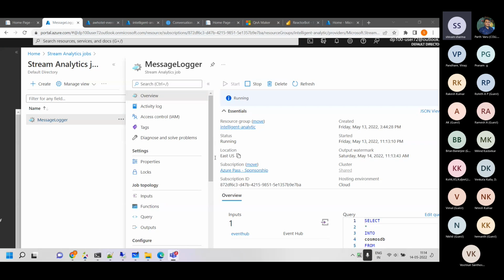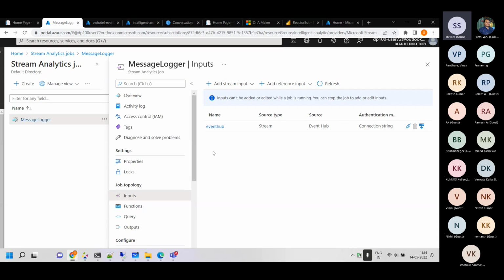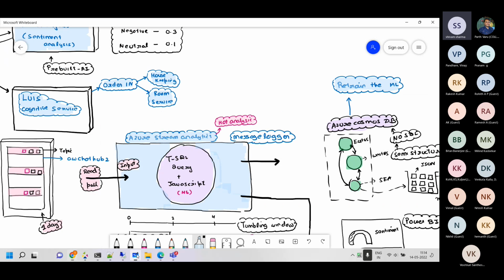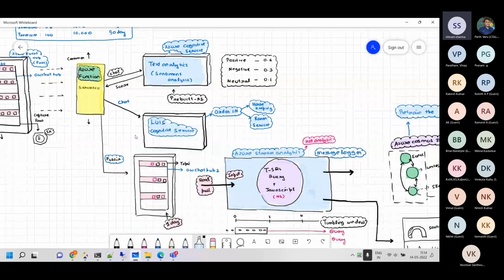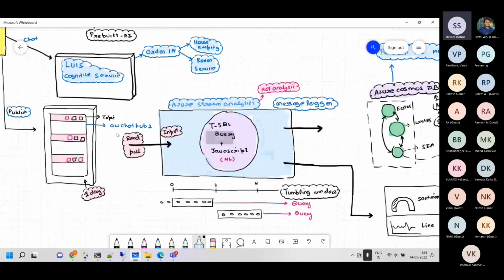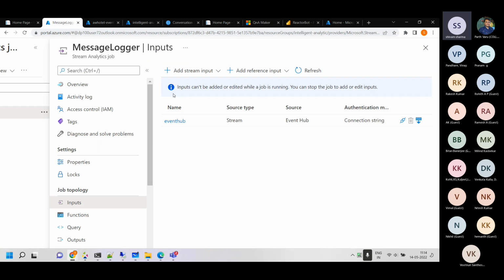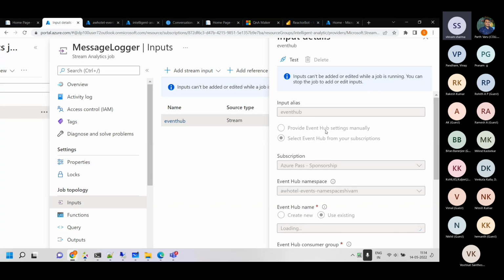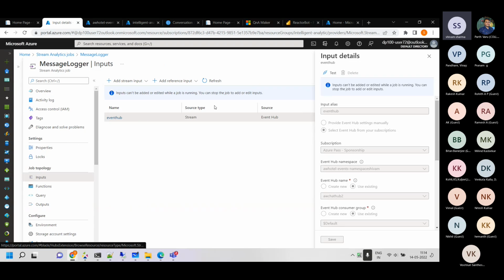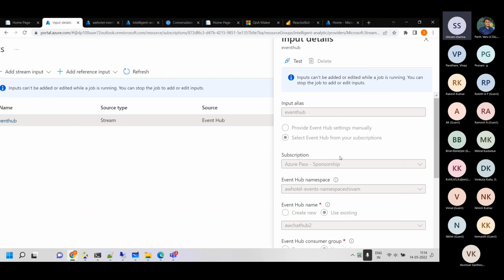If I click on input, I have this event hub as the input right now, and this event hub is the output one. This is the one where the function puts the output. The function gets it from the first topic and writes to the second topic. So the second one, AW chat hub 2, is basically the input over here. If I click on this, you will see it's grayed out because the Stream Analytics service is running. I cannot modify it. I have to stop the service and then I can modify it.